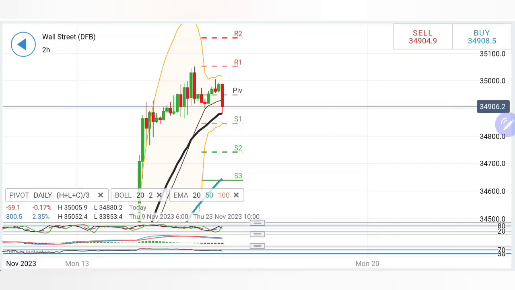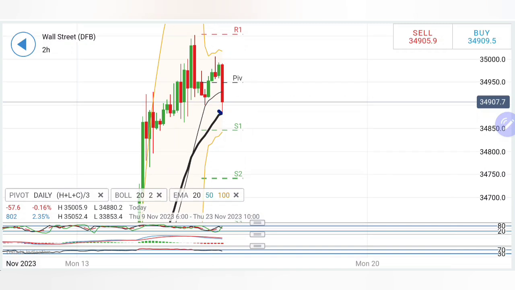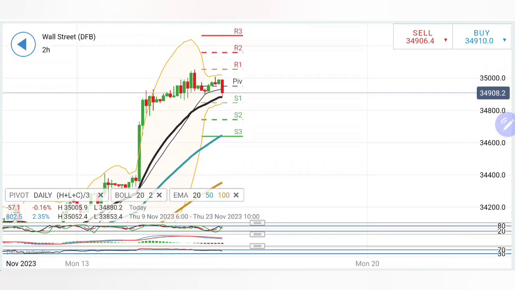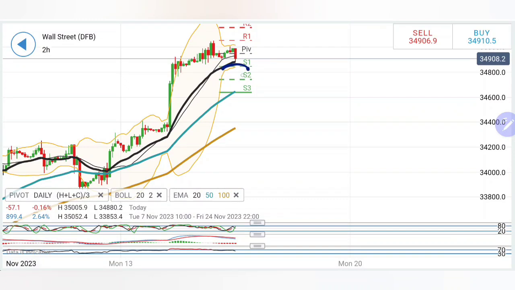Coming to US30 on the 2-hour charts, this move has achieved the 20 period moving average. This is equally important, and this is also a great support zone here. Thus, we have to wait for it to break below the 20 period moving average in order to confirm a further drop, and then we may see a slight convergence of the moving averages and possibly US30 might trade bearish.